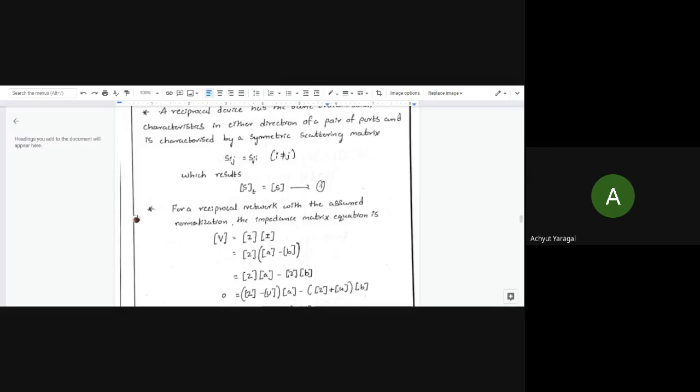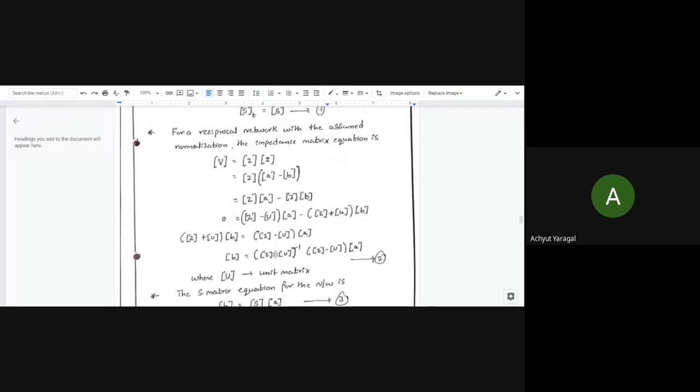So a is the normalized incident voltages or currents, and b the normalized reflected currents.